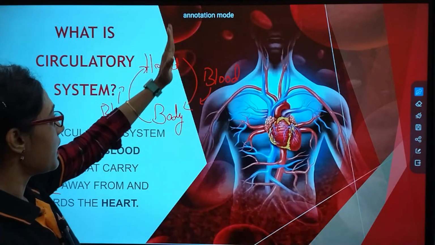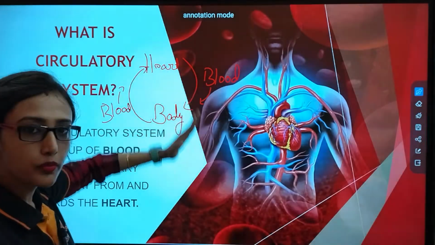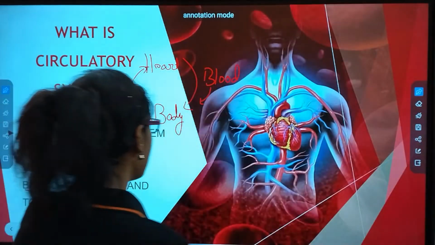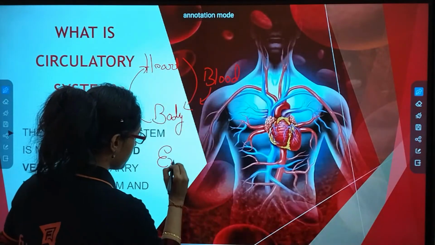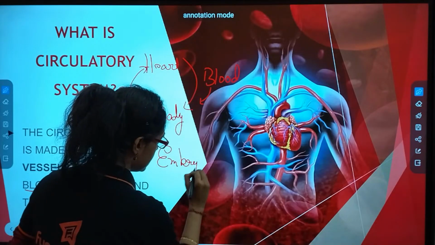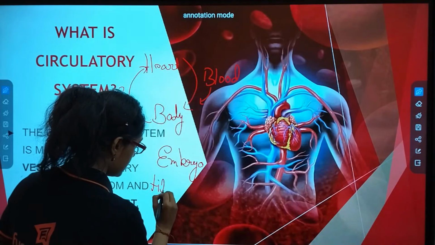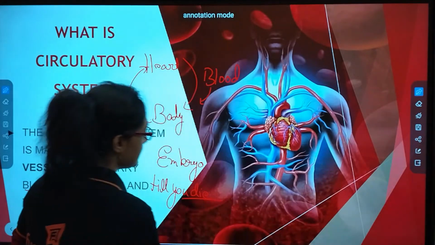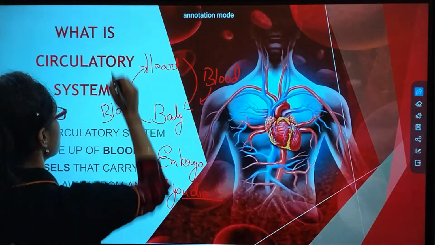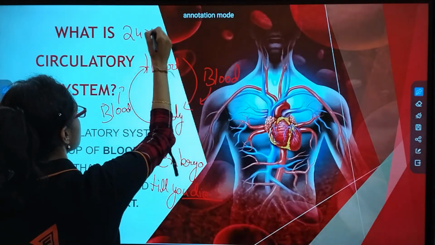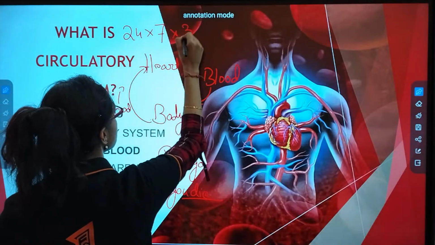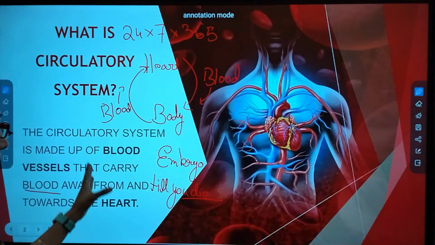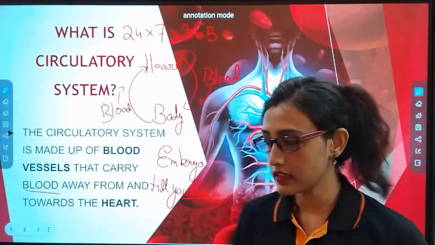So from heart to body, body to heart, and this process continues when you were an embryo till you die. Okay, it is a non-stop process which occurs 24 into 7 into 365 days till you die. From your birth till you die, this process continues.